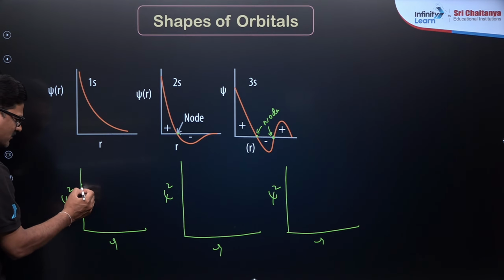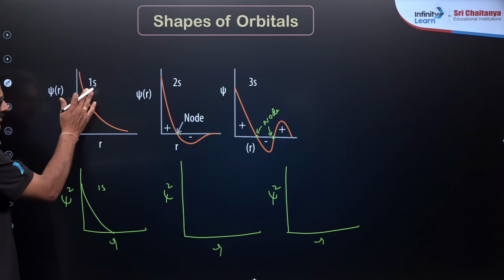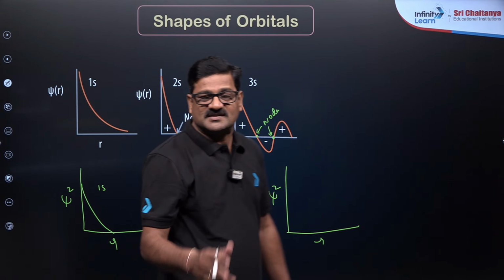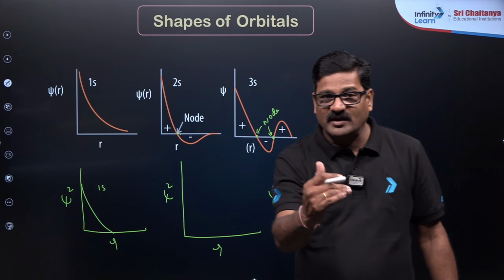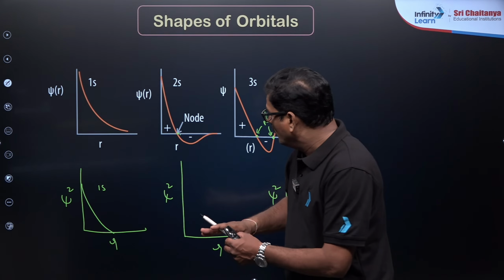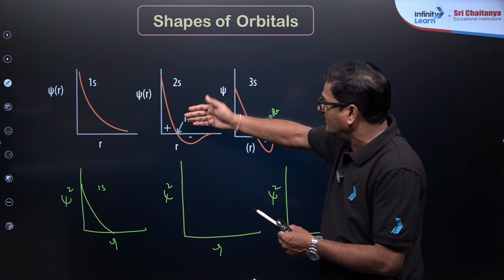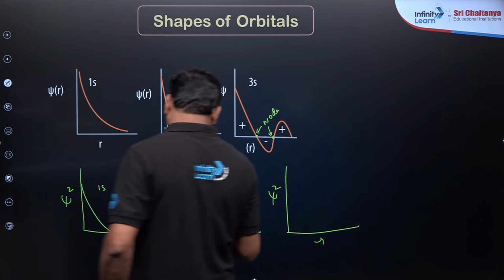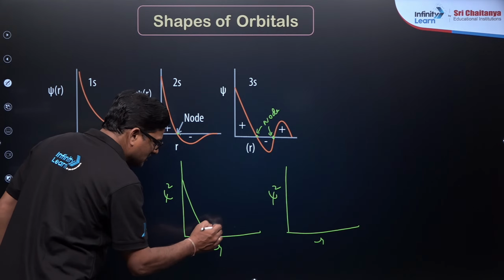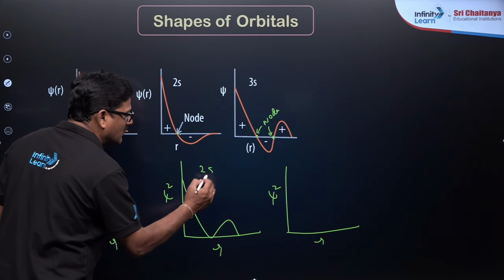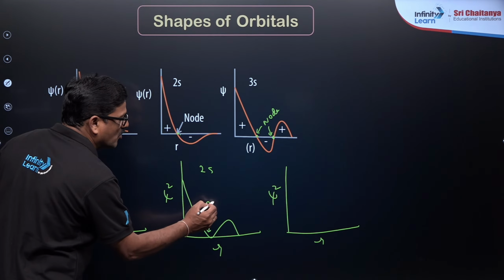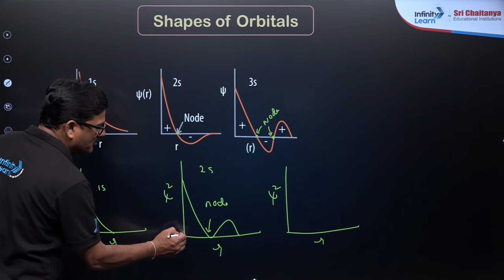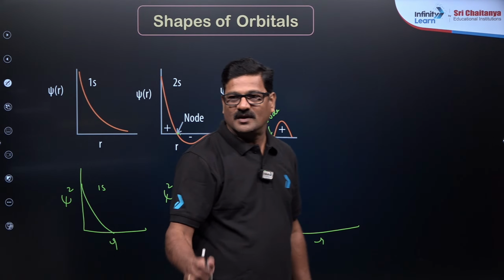For the 1s orbital, psi and psi square against r will be the same, but psi square cannot be negative. So whatever comes on the negative side, flip it to the positive side. That is the trick. That gives the 2s orbital, and this point is called a node. Node means electron probability is 0. Are you getting it or not?